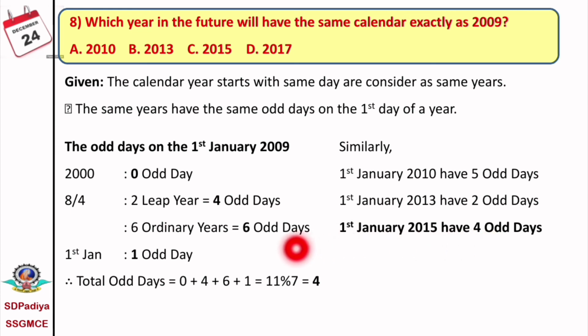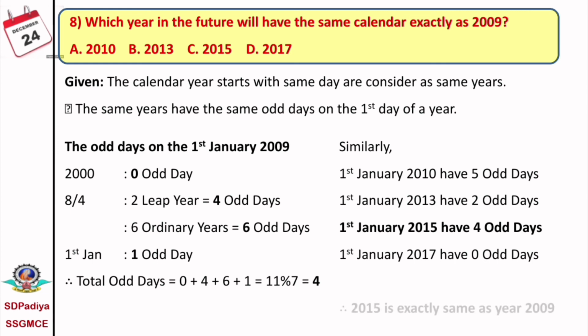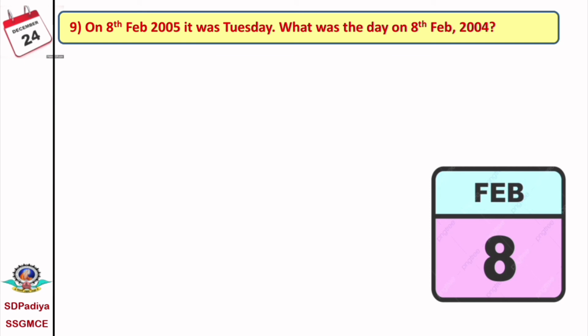That means the 1st January 2009 and the 1st January 2015 are both Thursday. Therefore, we can consider that 2009 and 2015 are exactly the same years in the calendar. Therefore, 2015 is exactly the same as the year 2009.